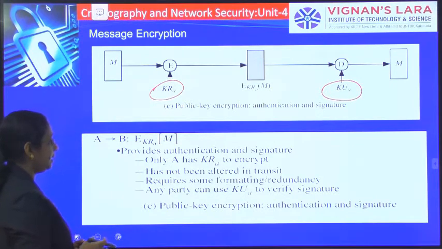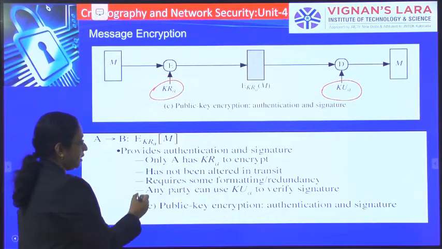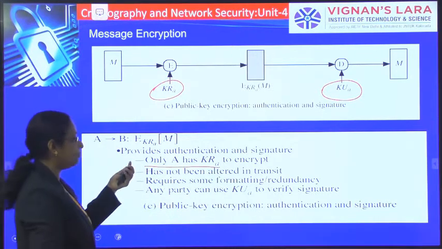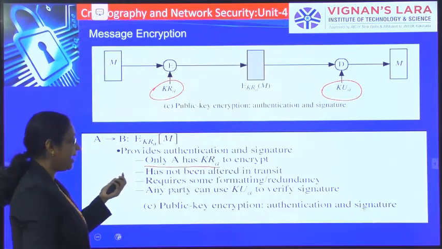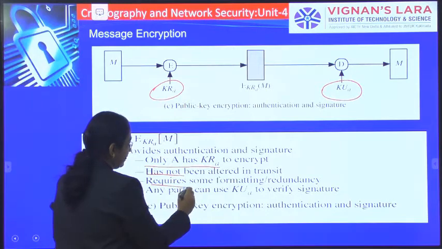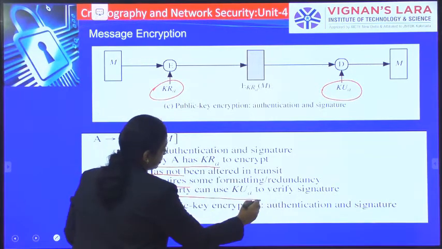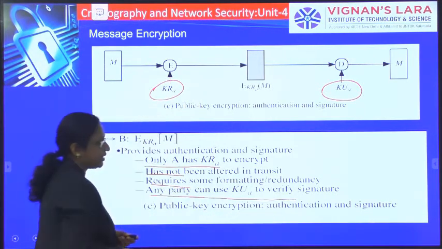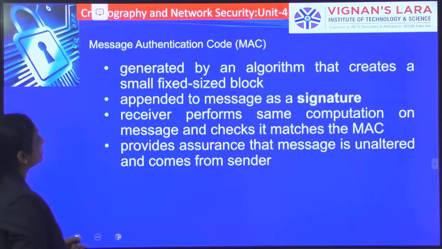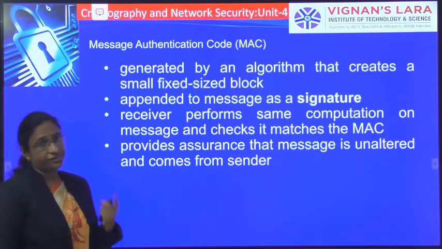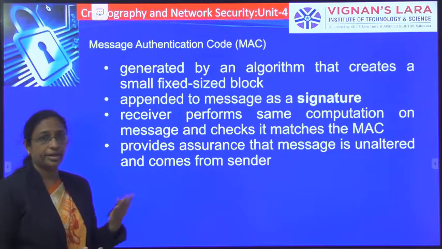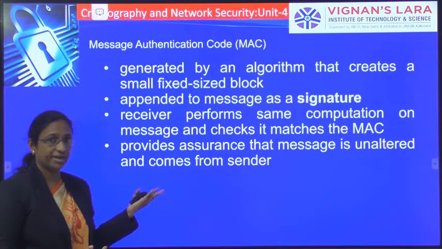Here, any party can use it. Only A has the private key. Since only A has the private key to encrypt, and the message has not been altered in transit, some formatting and redundancy is required. Any party can use the public key of A to verify the signature. So that is the first method for providing the authentication.